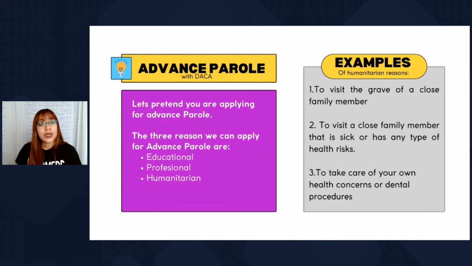So for example, it could be to visit the grave of a close family relative who passed away. You could also apply to visit a close family relative who is sick or experiencing any type of health risk. Another very popular one is to go for our own medical reasons. So whether it's a health concern or dental procedures that we need to take care of, we apply. Normally it's because it's way cheaper to do it abroad than to do it here, especially if we don't have any type of medical insurance to help cover these costly procedures.